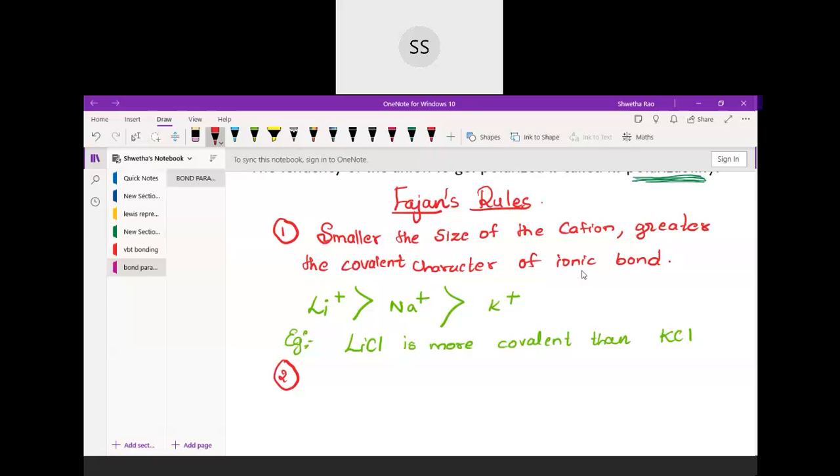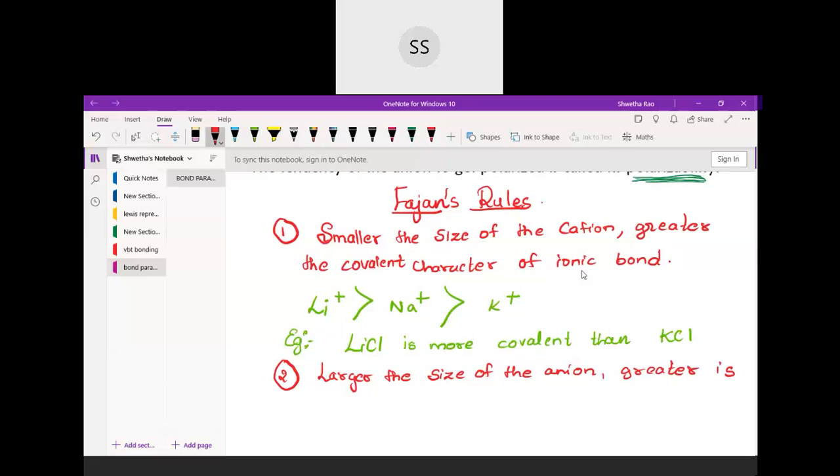If they are larger in size, you know that the nucleus and the outermost electron don't have much interaction, because of these different shells coming into the picture. So that is the reason why their covalent character decreases when the size becomes larger. Smaller ones will have more covalent character. Yes, now going for the next one, how should the anion be? So the anion should be larger in size, okay.